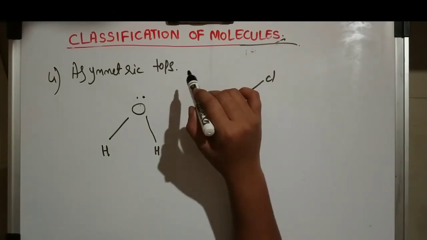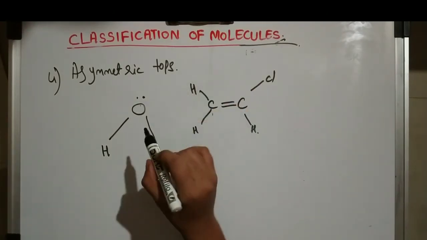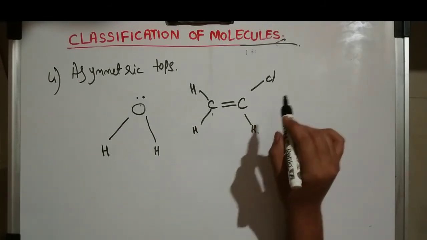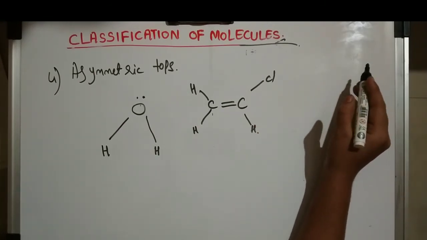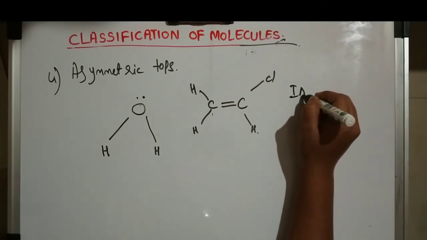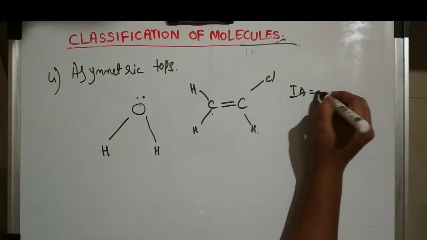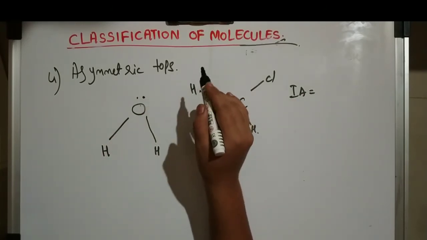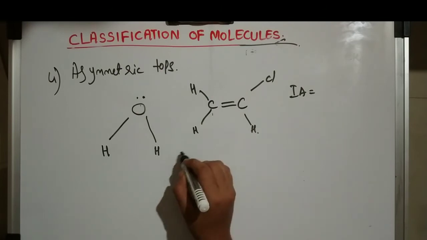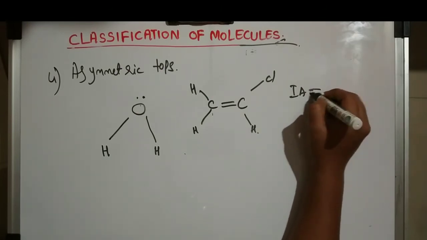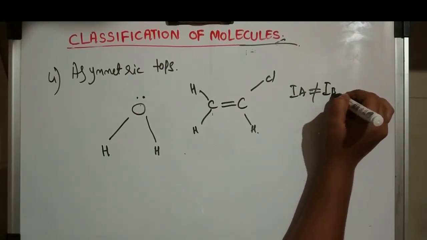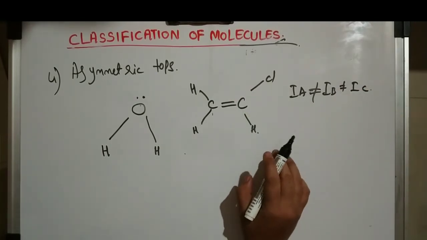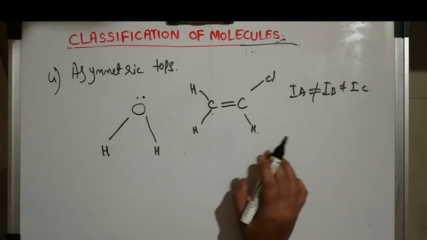The fourth one is asymmetric top molecules. Here we are taking two examples. What happens here is we need to apply a different amount of energy, so there will not be any equal or zero. To all the molecules or atoms I need to apply a different amount of energy. In the examples you can see here, IA is not equal to IB and IB is not equal to IC, because we need to apply different amounts of force, so they are not equal.